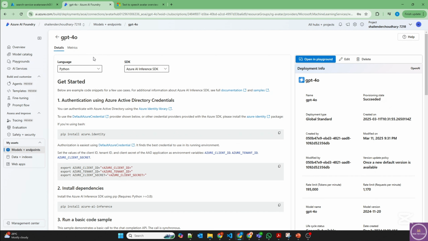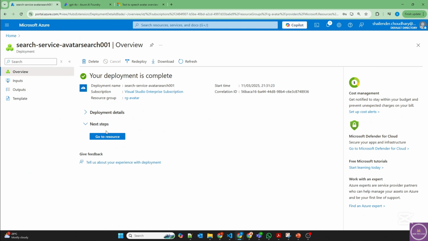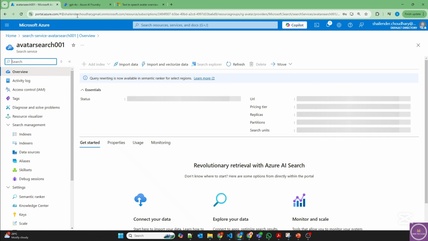And the reason is because during the vectorization of the data, we need a storage account where we'll upload our PDF file. From there, the chunking and the vectorization will happen. So either create a separate storage account and then integrate it with the Azure AI Search service, or you can integrate the service here itself and use the storage account of Azure AI Hub. Because when you deploy Azure AI Hub, a storage account is created, which stores the data which is used in Azure AI Hub. So let's check. Perfect. Azure AI Search service is created.